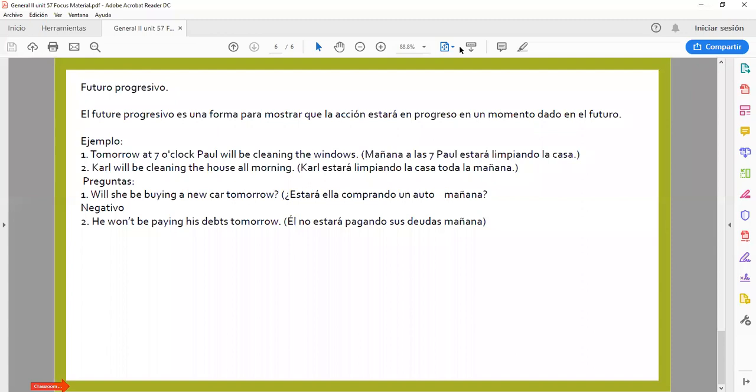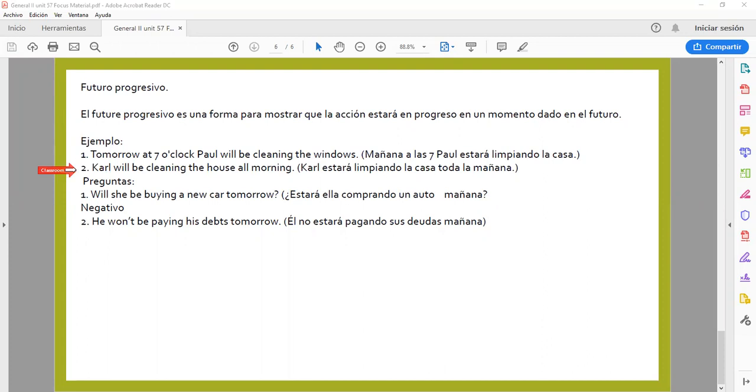All right, now we are going to talk about the progressive future. The future progressive, or the progressive future, is a form to show that the action will be in progress at a moment in the future. Example, tomorrow at 7 o'clock, Paul will be cleaning the windows.